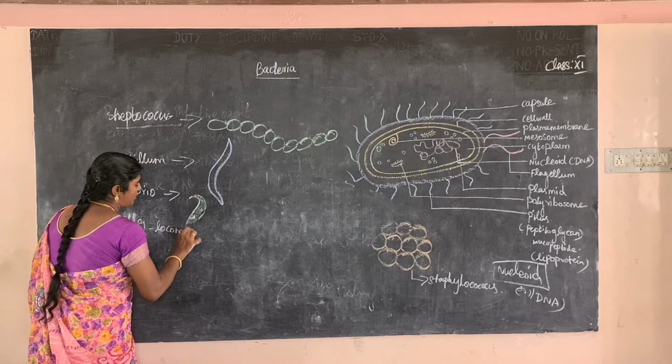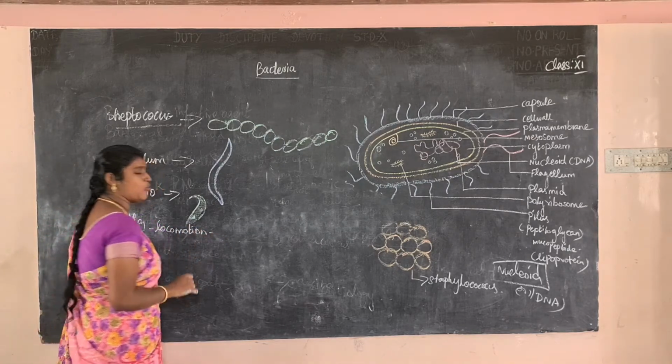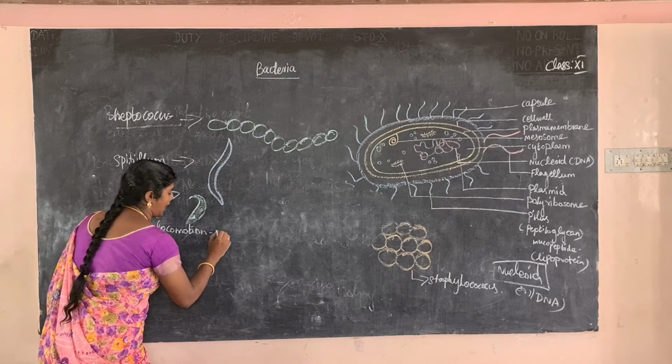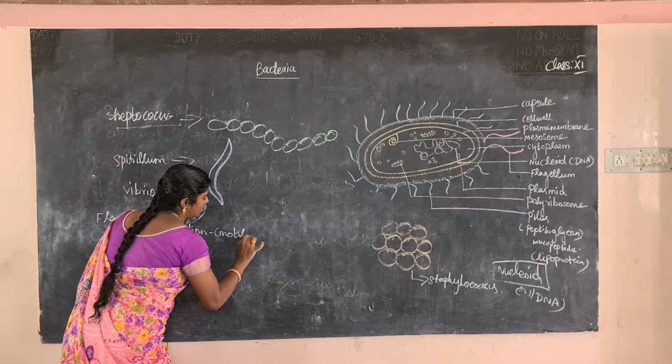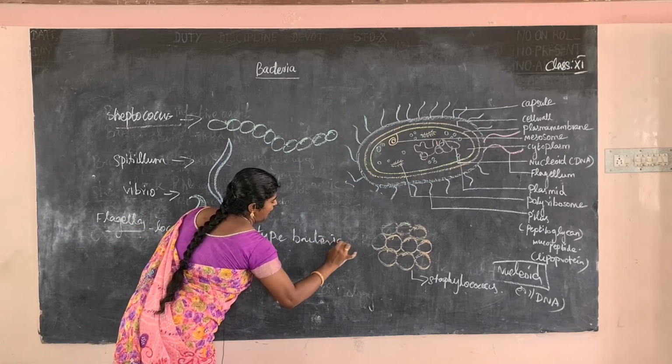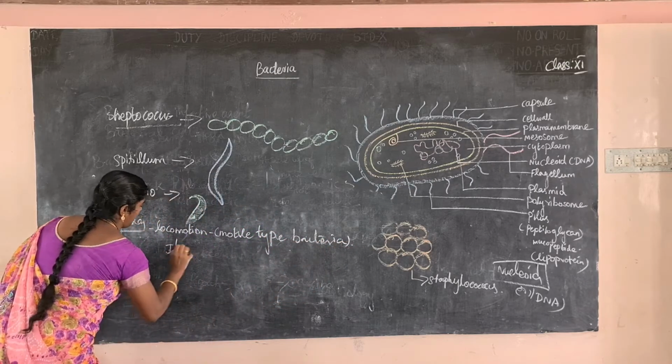It moves from one place to another place. That is called locomotion. Okay, it is a motile type of bacteria. Motile type bacteria move from one place to another place.